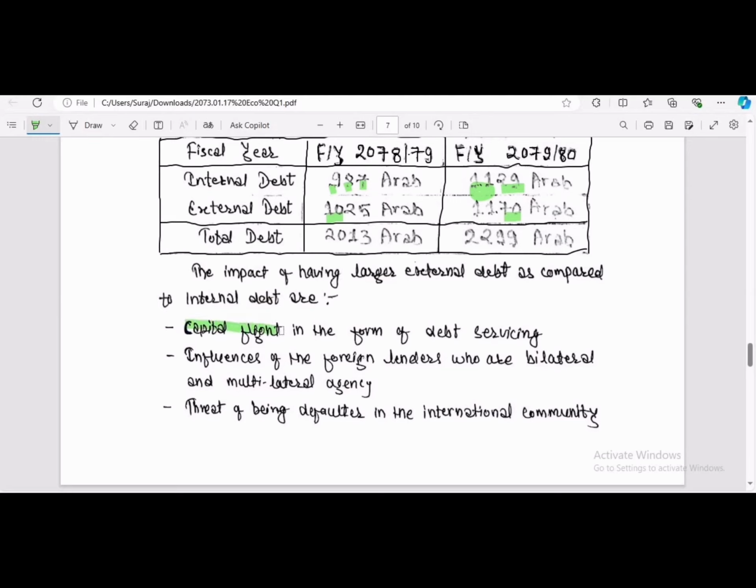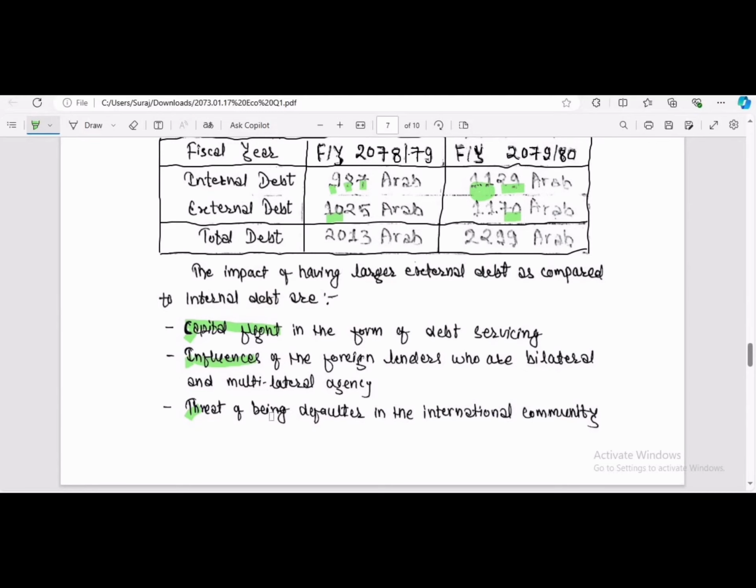And another impact will be the influence of foreign lenders. Obviously, there will be the influence of foreign lenders, who are bilateral and multilateral agencies, and lastly, there will be the threat of being a defaulter in the international community. So, capital flight, influences of foreign lenders, and threat of being defaulter are the three major impacts of having larger external debt.